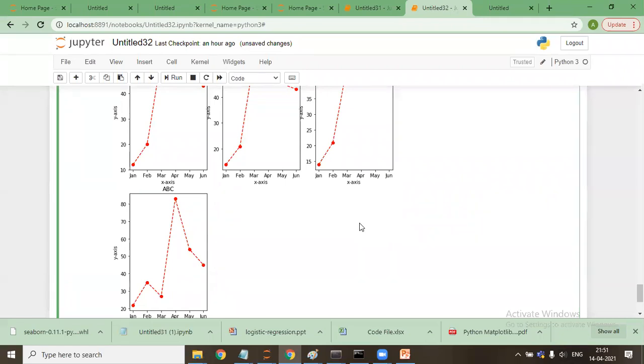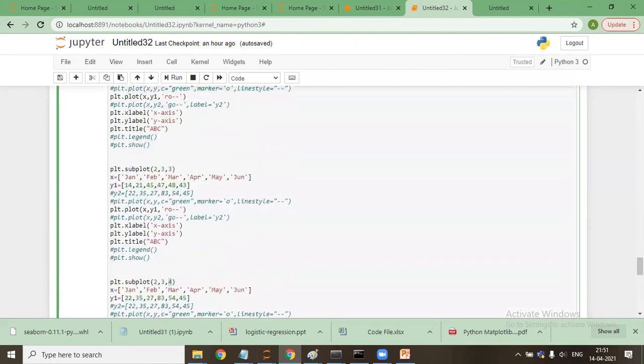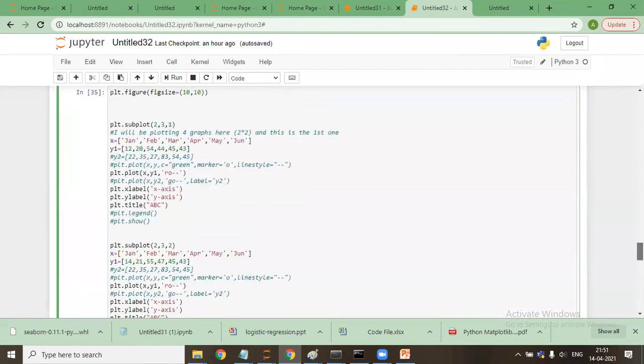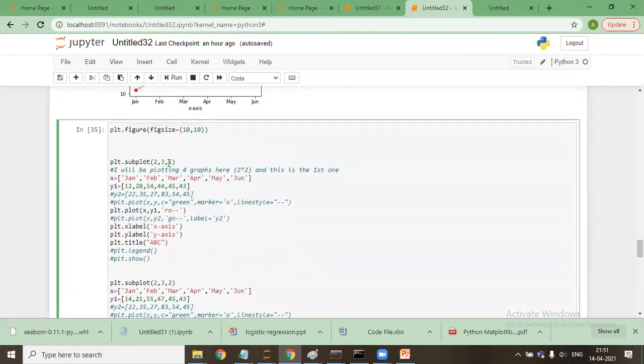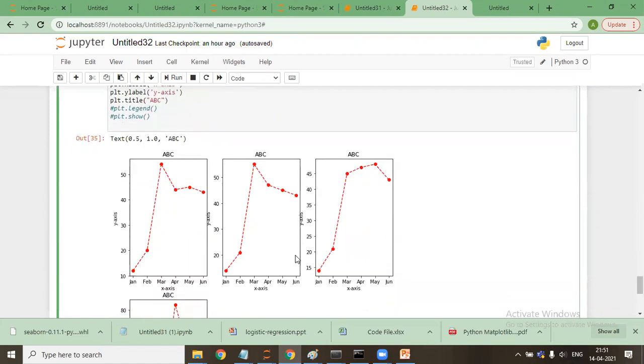So 4 is particularly showing the position? Yes, 4 is showing the position. So when I say this one, this graph will be the first graph. Second, third, and fourth, and 2 are left. Clear, sir. Anybody else who has any doubt?